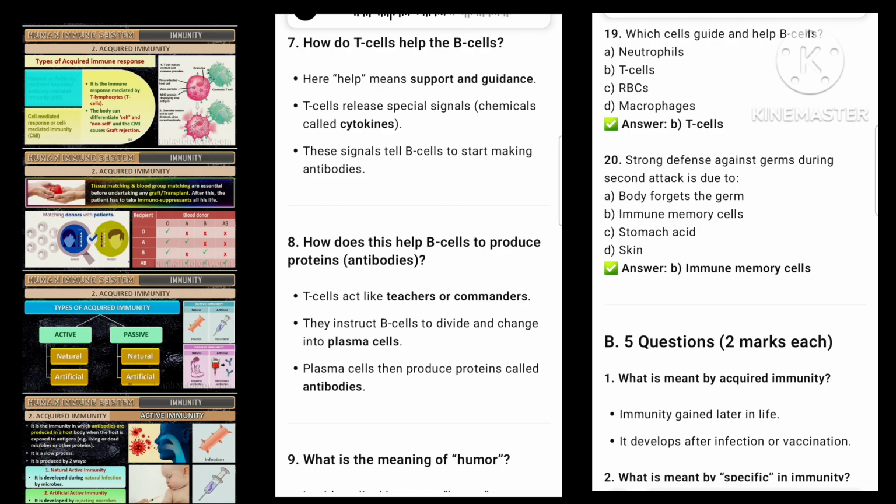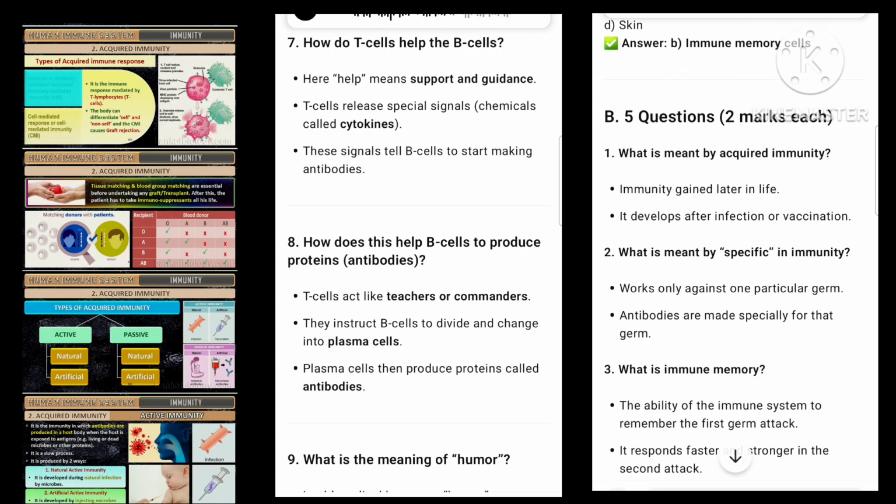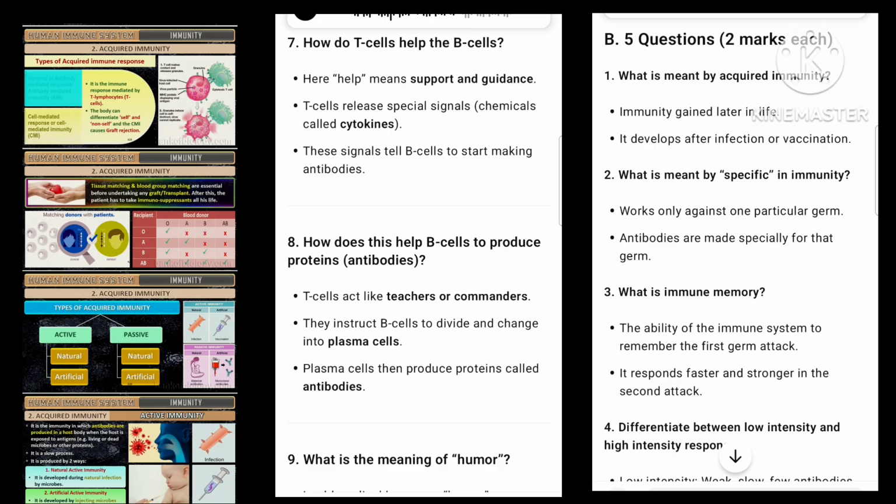8. How does this help B cells to produce proteins, antibodies? T cells act like teachers or commanders. They instruct B cells to divide and change into plasma cells. Plasma cells then produce proteins called antibodies.